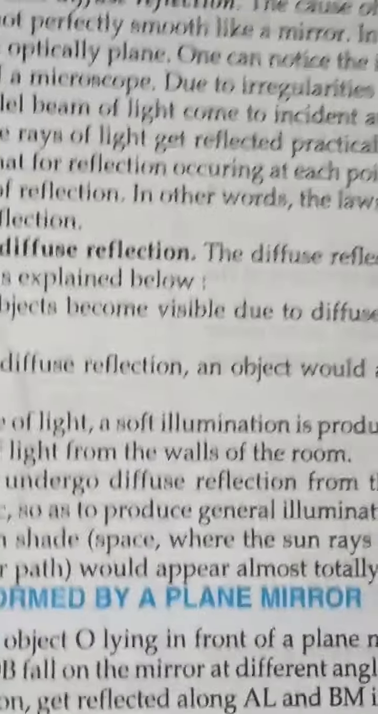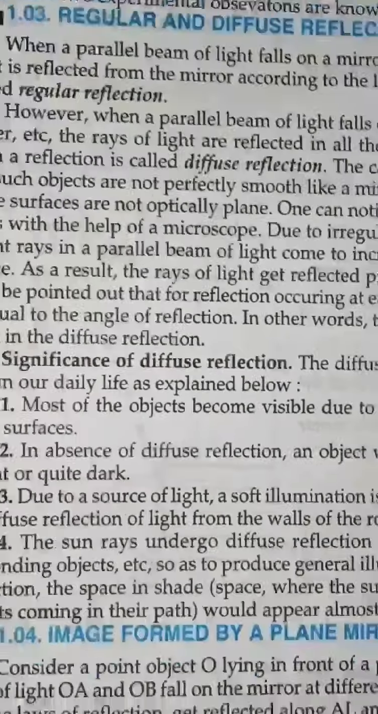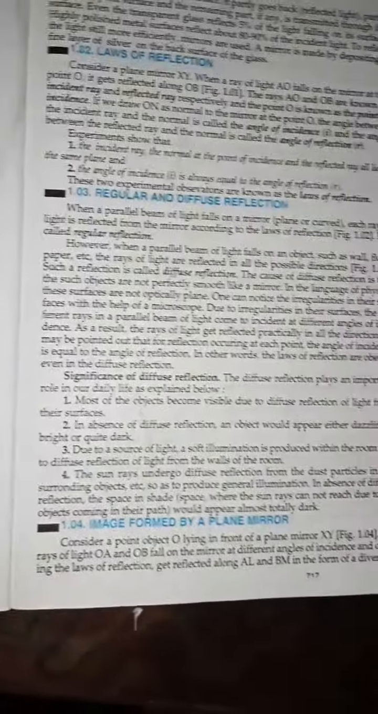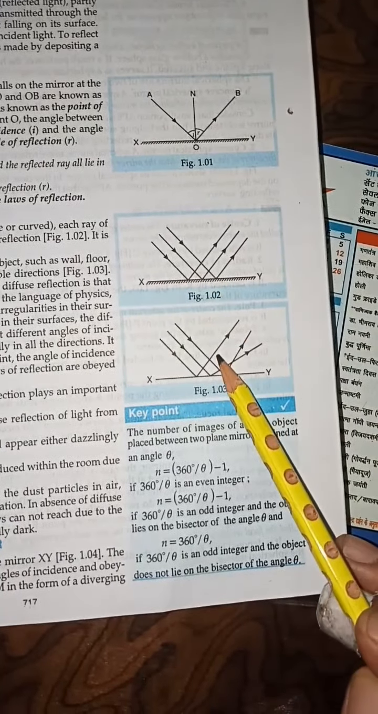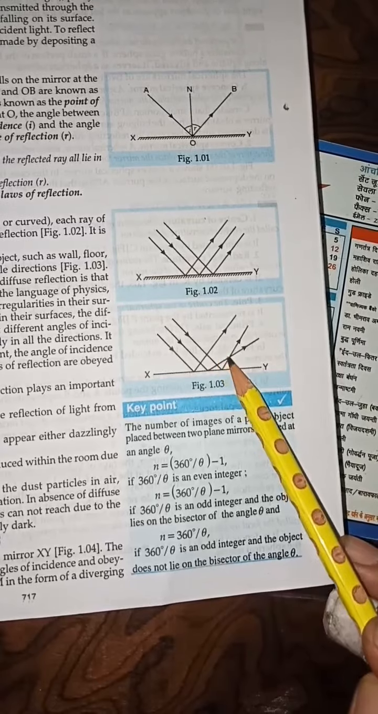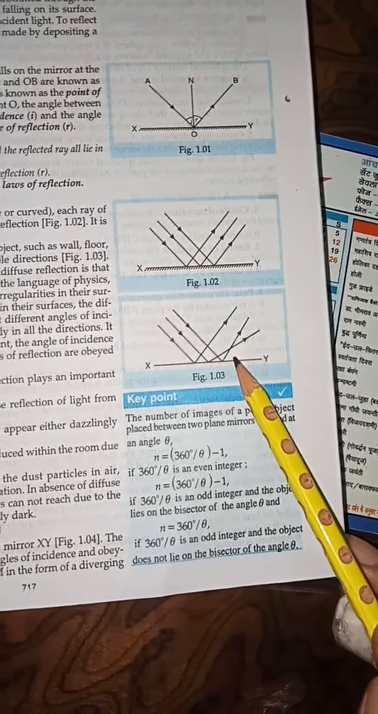Understood? This is very important. Regular and diffused reflection. This is the regular reflection and this is diffused, because the reflected rays are not parallel, so we say it is diffused reflection.